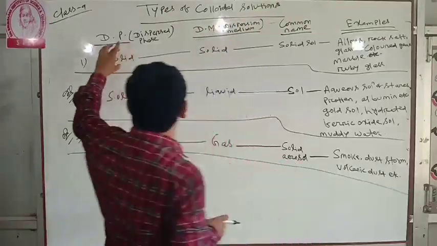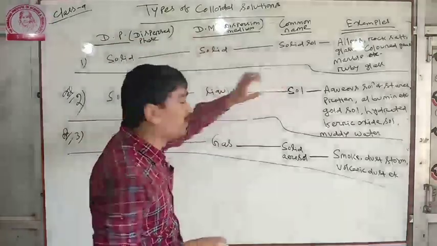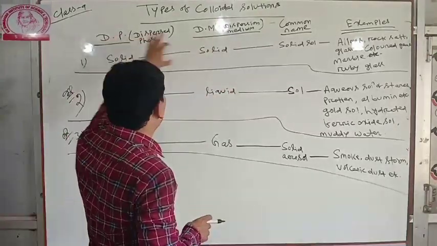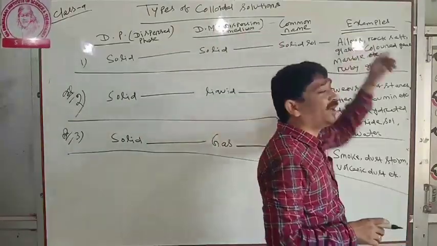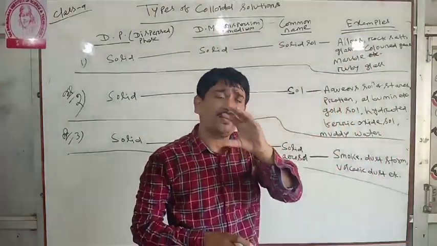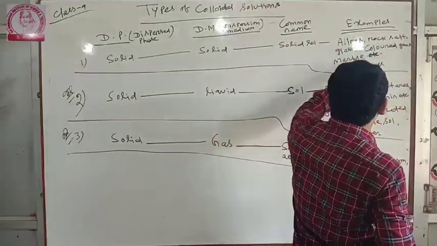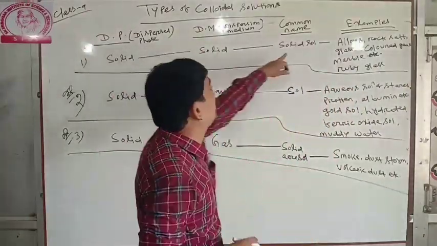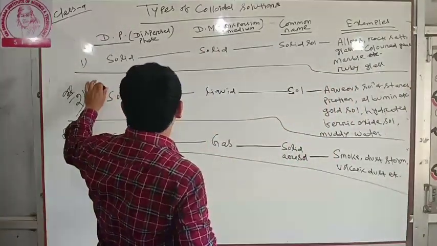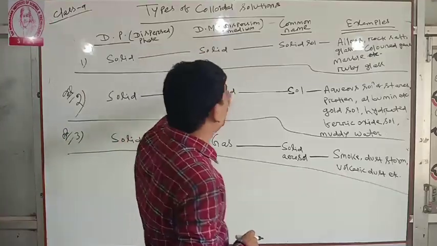In case of solid sol, both the dispersed phase and dispersion medium are solid. Examples: alloys, which are mixtures of metals, rock salts, glasses, colored gems, marbles, ruby glass. These are the examples of solid sol. Next, dispersed phase is solid and dispersion medium is liquid. That is called sol.